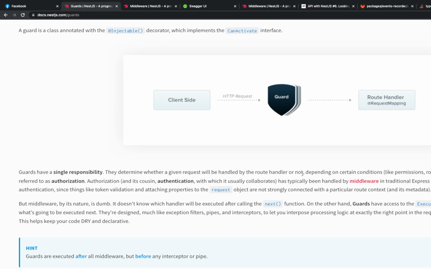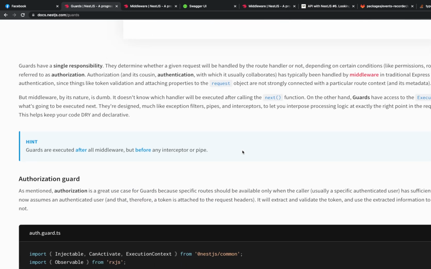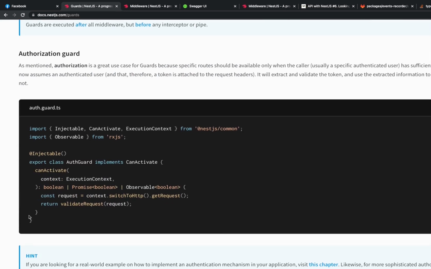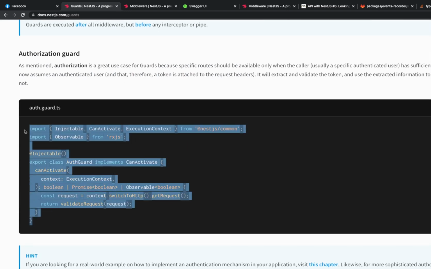We already have this scenario of validating the authorization header and all using middleware. So what can a guard do? A guard can do this small stuff, like validating whether the user has this particular role or not. Should we allow the user to access this particular route or not? For that, creating a middleware doesn't make sense. You can still create a middleware and write that custom logic, but for that, a guard really makes sense. So what we need to do is create a simple guard.